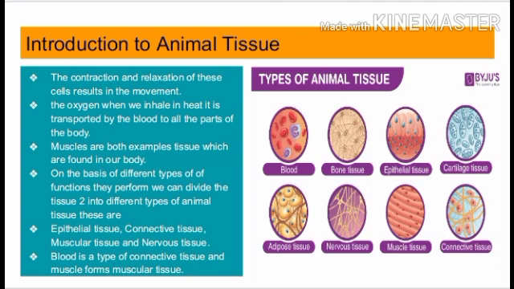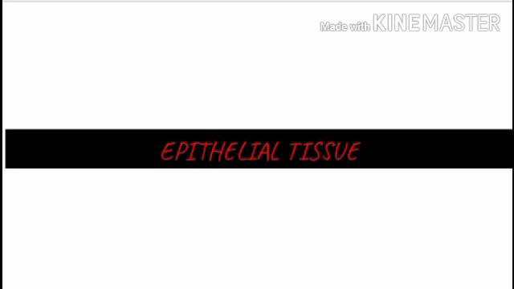On the basis of different types of functions they perform, we can divide animal tissue into different types, and these are as follows: epithelial tissue, connective tissue, muscular tissue, nervous tissue, cartilage tissue, adipose tissue, and many more. Blood is a type of connective tissue, and muscular tissue forms muscles. Now we are going to start the topic epithelial tissue.